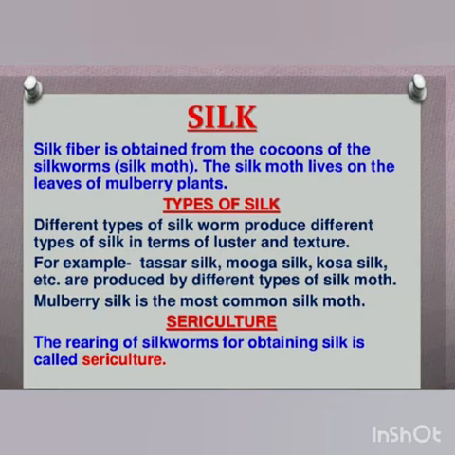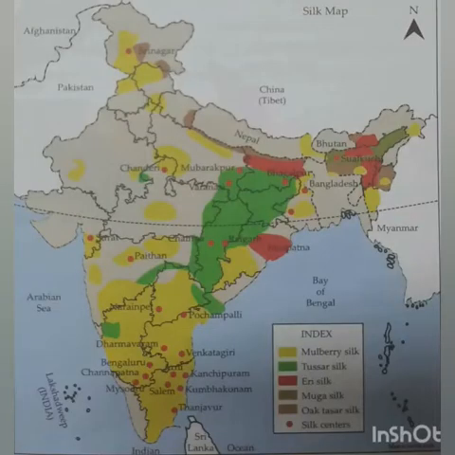Actually, a variety of silk is found in different parts of the globe, but in India there are mainly five types of silk. That is mulberry silk, tussar silk, eri silk, muga silk, and oak tussar silk. Out of these varieties, mulberry silk is the most common silk produced in India and muga is the most precious silk. The places where these different types of silk are mostly found are shown in the map, and you can easily see the index which represents different colors given to the different silk.